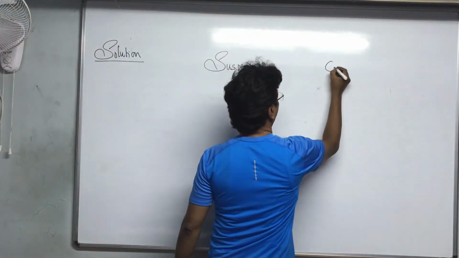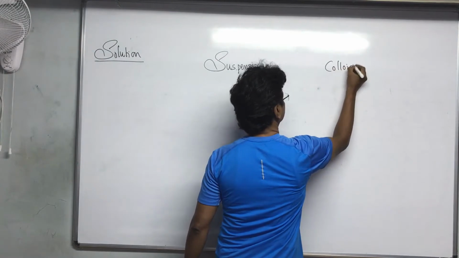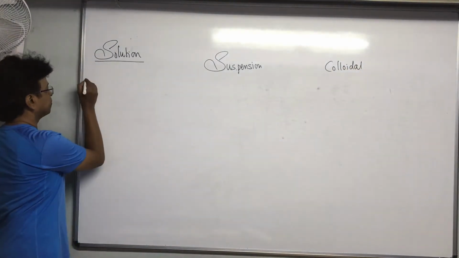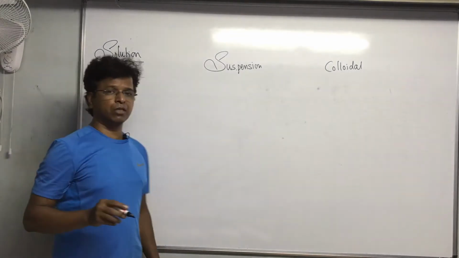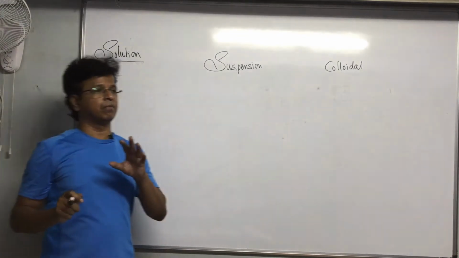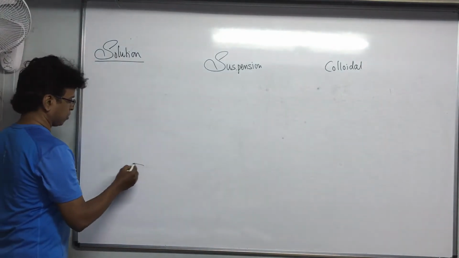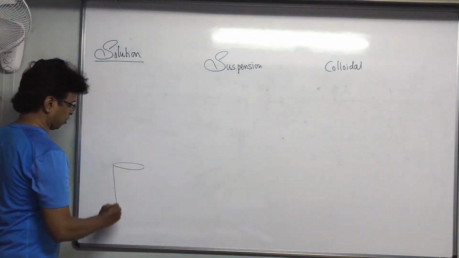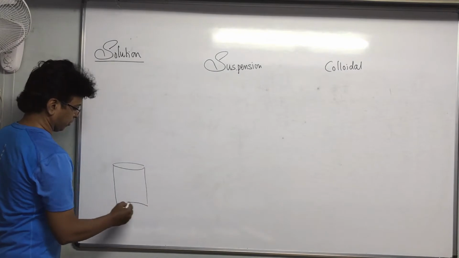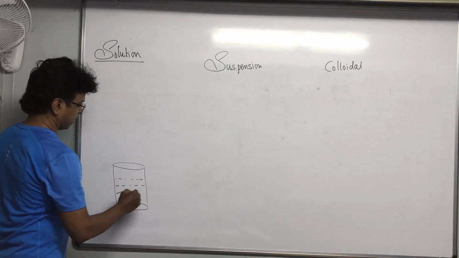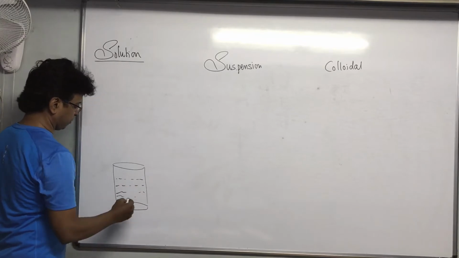And the other one is colloid or colloidal solution. So, see, solution: the best example is, of course, either a salt solution or a sugar solution. I will prefer to take a sugar solution.